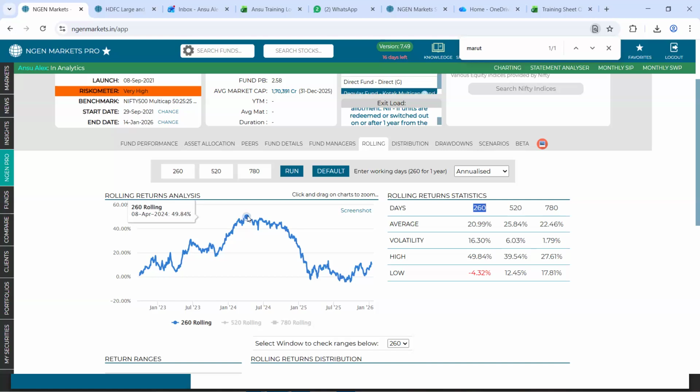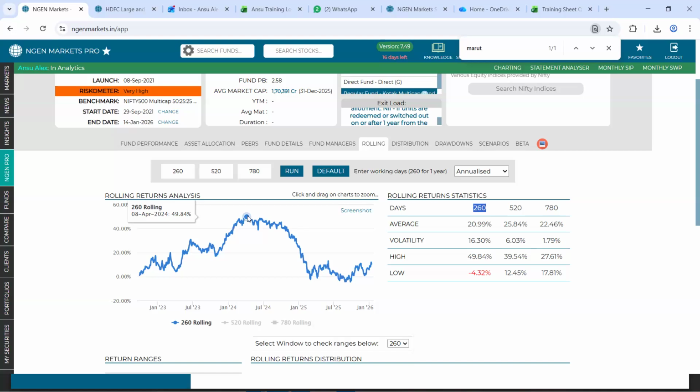For example, if I keep my cursor onto this data point, which is showing you the return of 49.84, which is our highest rolling return, and the date has been mentioned as 8th April 2024.